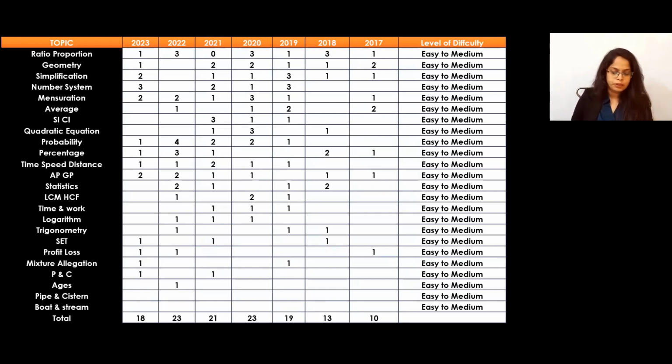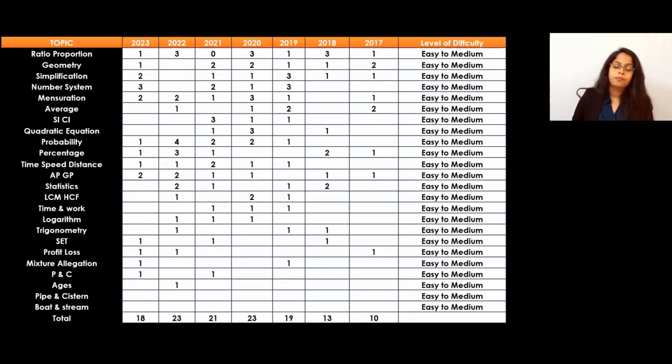Next one is your trigonometry. We can expect 1 question from the trigonometry if you observe the previous one. Similarly, from the set, definitely we will expect 1 question. Then next is the profit and loss. 1 question will be there from the profit and loss. Mixed relegation, we can expect 1 question.